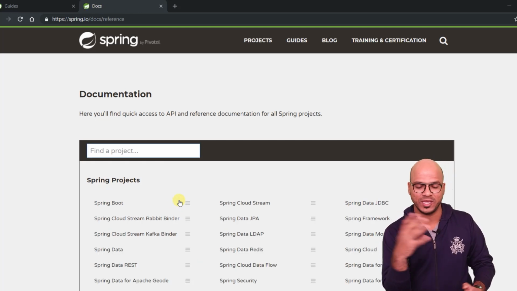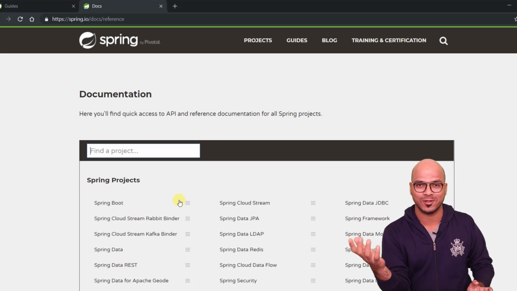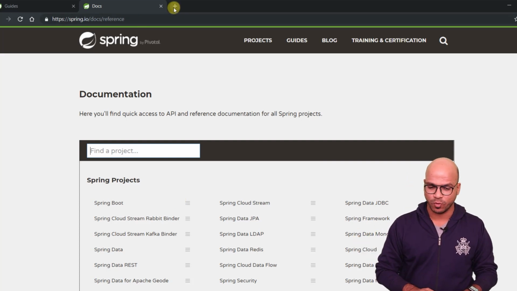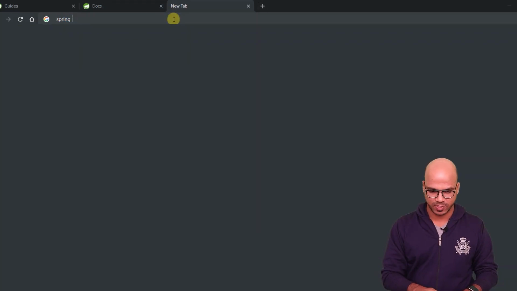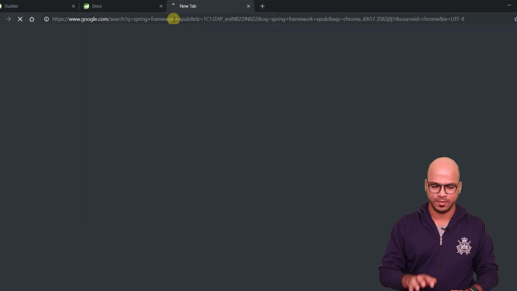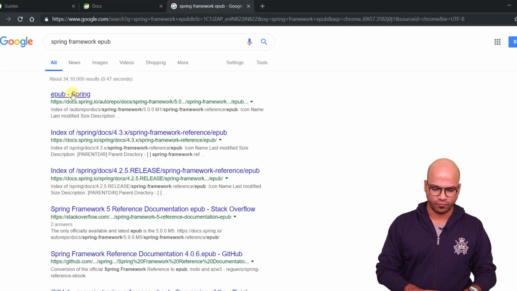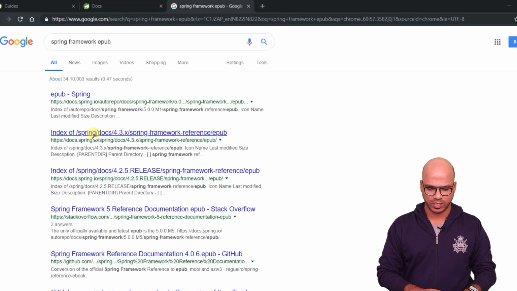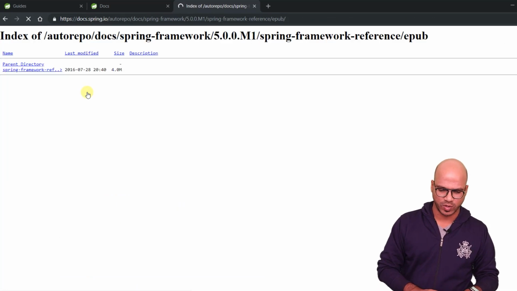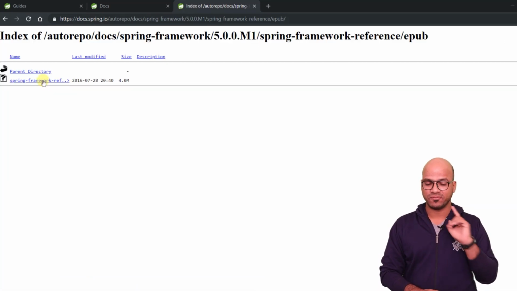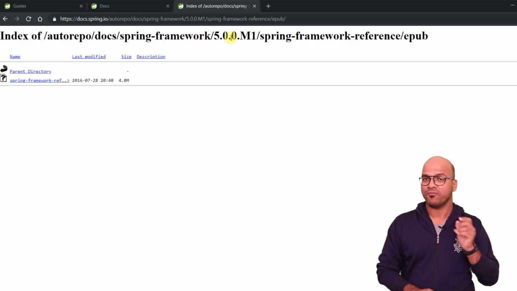So let's say if you want to read your book on mobile, you can also use EPUB. In fact, if you want to get that, you can simply search for Spring Framework EPUB, and this will get you to the official website. You can just go here. Okay, they are giving you 4.3. 5.0 is also available. So if you click on the first one, you can see that we have the reference documentation, which is EPUB of Spring 5.